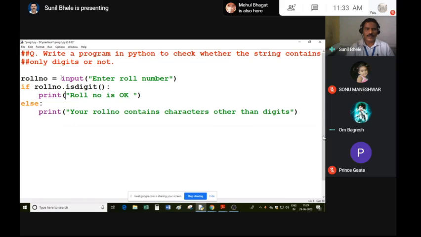So you know about the input function. It displays a message on the screen, enter roll number, and it gets the response from the user. If the user enters any string, suppose 1, 2, 3 or ABCD, those characters in string form are stored in roll number. Now with the help of the isdigit function, you can check whether the string contains only digits or not. So let's see the output.